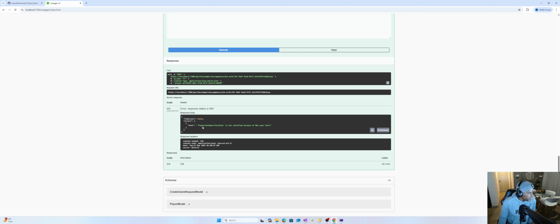And what are the errors? Player turn specification. It tells me the rule that failed is the player turn specification, not satisfied because it's not your turn. That's not a good way to learn it, but anyway, you get the point. It comes back with a validation result that tells you why it didn't work out.